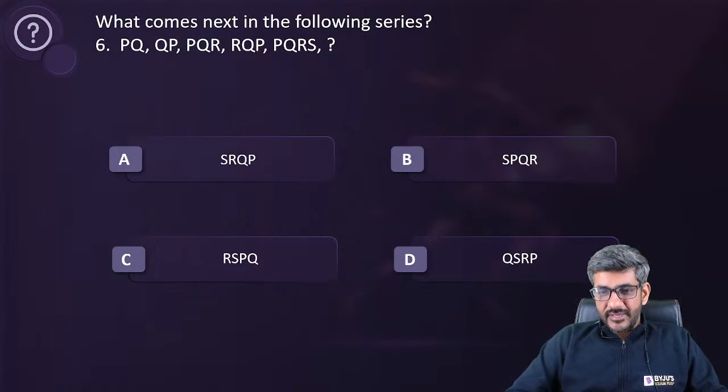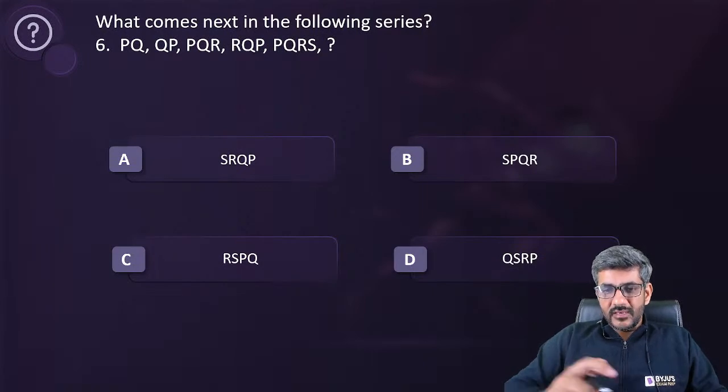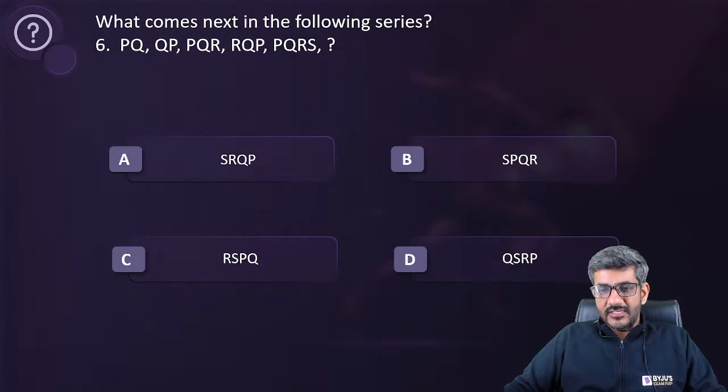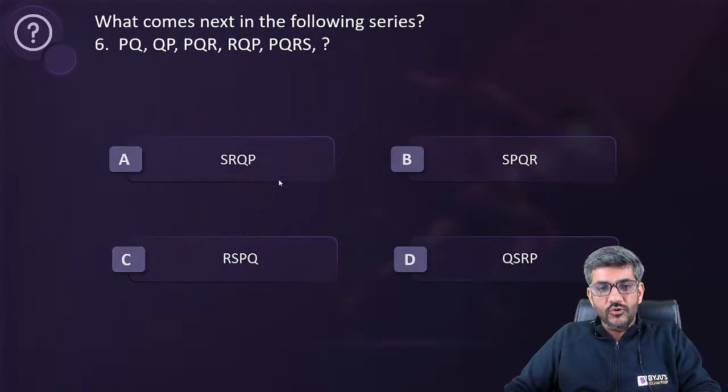Paras has answered B. Oh, SQRP was not there in the options, Naman. Shantanu said A. Shilpa says A. Yash says A. Sumit Gupta says A. Riya says A. Akshay says A. Aman says A. Aditya Raj says A. Yashasvi, Lahari, Pranjal, Tanya, Karthik, Saloni, Bapre. Everyone is saying A. That's great, guys. Very, very good. I hope A is the answer.